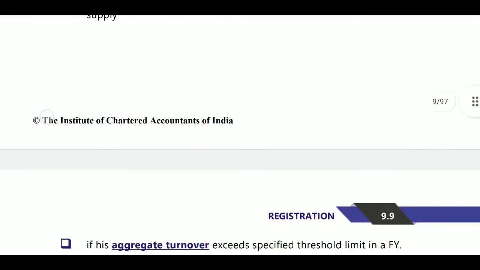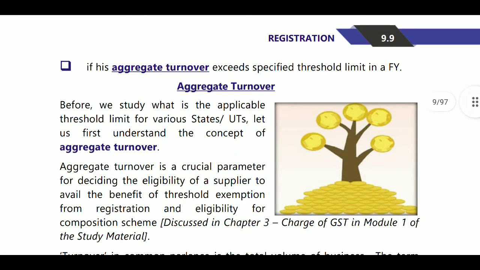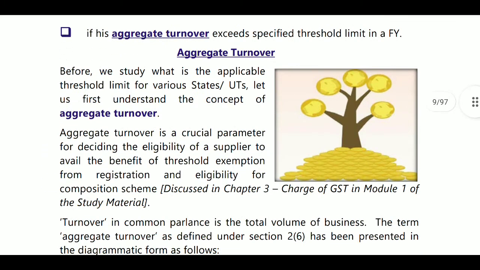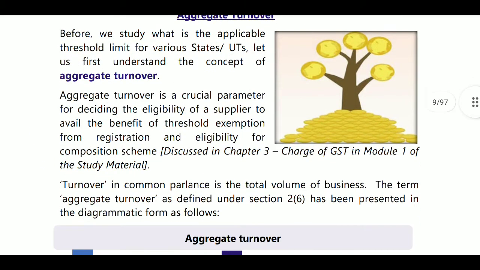And if his aggregate turnover exceeds the specified threshold limit in any financial year, then he must register under GST. Here, what does aggregate turnover mean? Aggregate turnover is a crucial parameter.